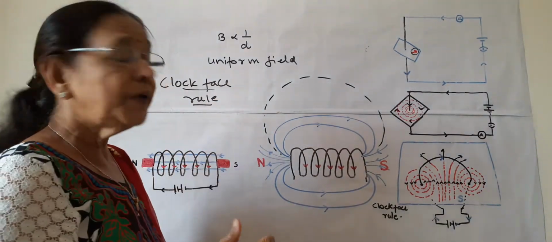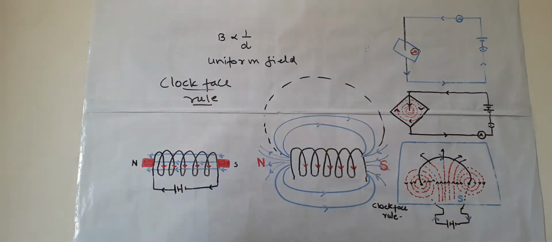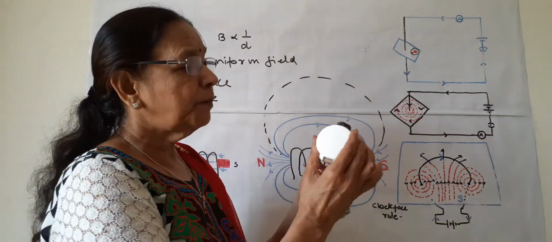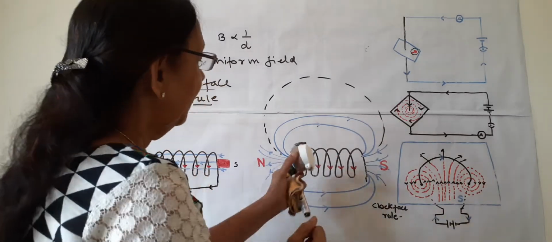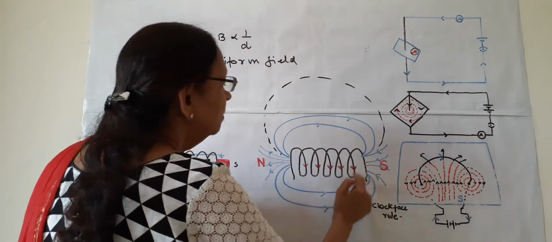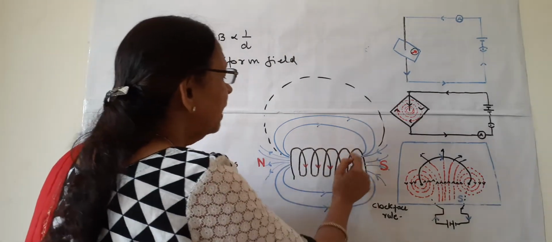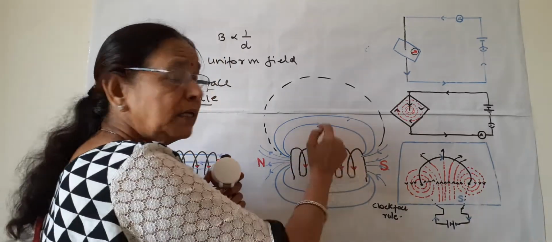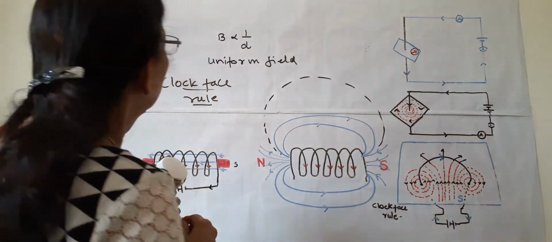What is clock face rule? Normally, we determine this rule in a disc magnet, like a coin. Suppose this is a disc magnet. And each turn of this solenoid looks like a circular loop. It is making so many circular loops. So, what is clock face rule?